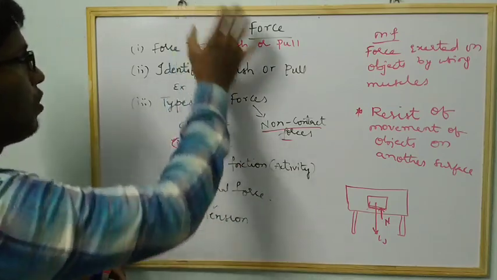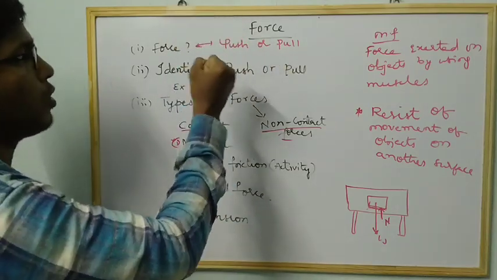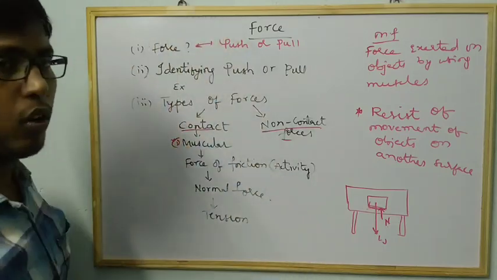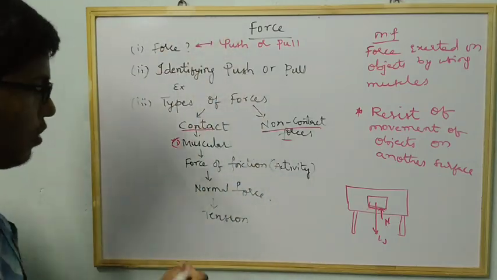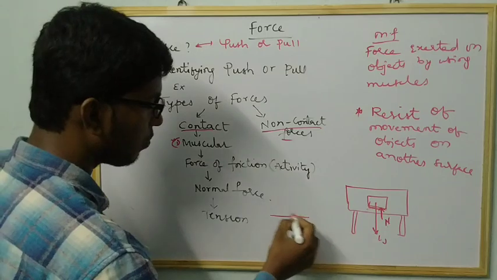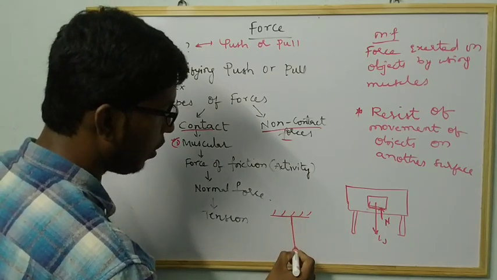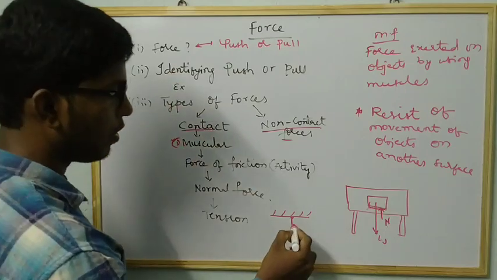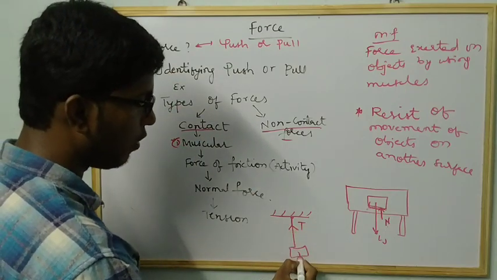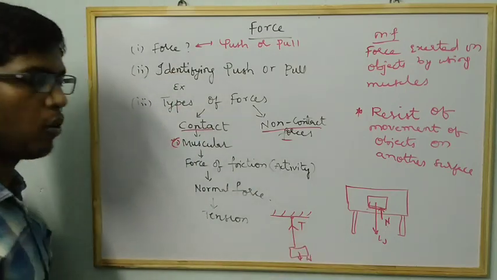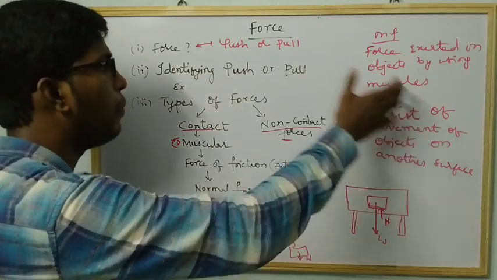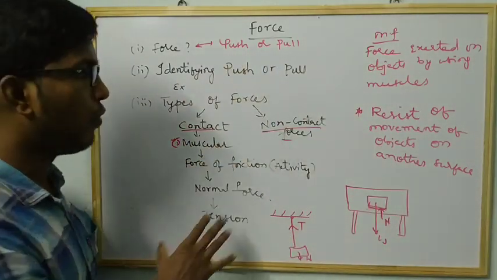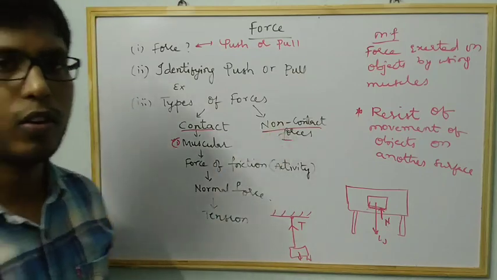But here it was not falling because some force is responsible and it was holding the board, and that force is called tension force. Tension force also acts in the upward direction, and weight always acts in the downward direction. So all these are examples of force, and they come under contact forces. Now let us discuss non-contact forces.